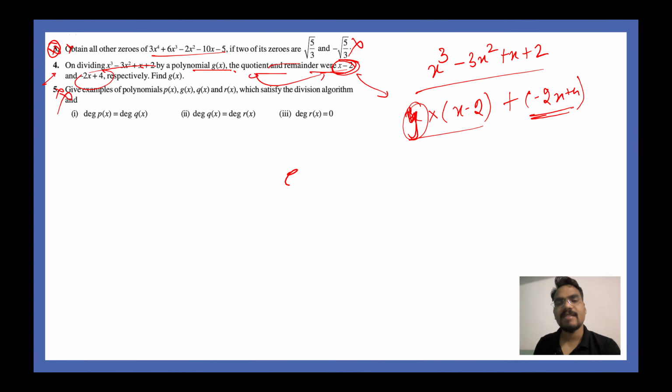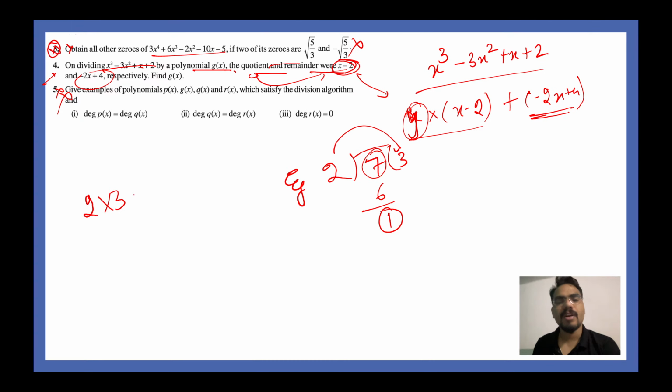For example, let's say if you divide 7 by 2, what you get is 2 3s are 6 and your carry is 1. Right? So how do you get 7 from 2? You simply multiply this 2 with the quotient, that means 2 multiplied by 3 plus your remainder, which is equal to 1. So this will give you the correct answer, 7. Same goes here also guys, you have to do it on your own. Please do it and just connect with me after completing this.